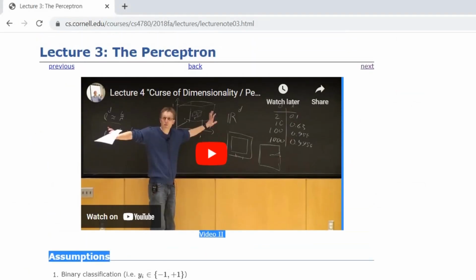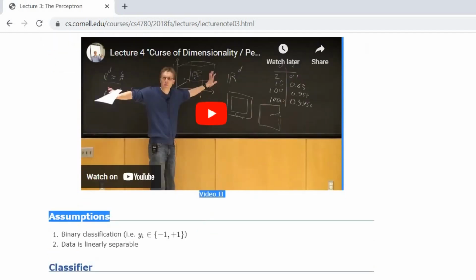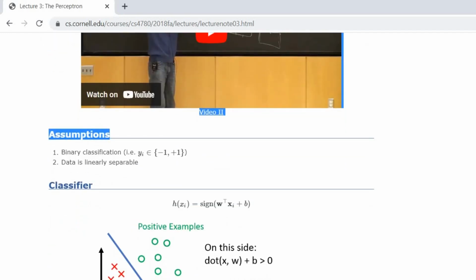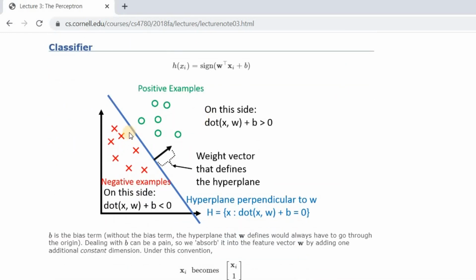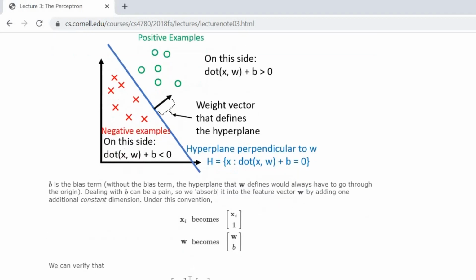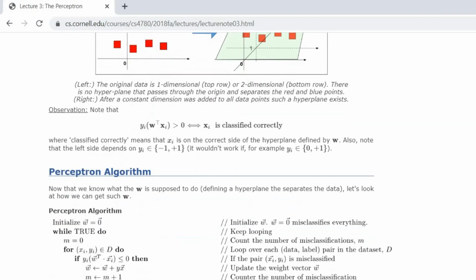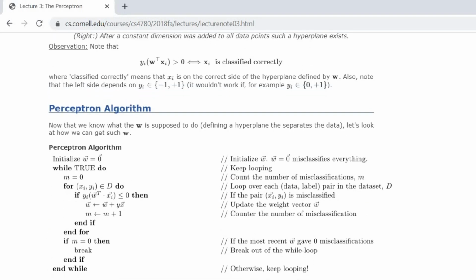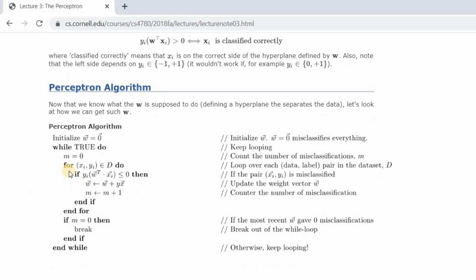So I followed this site and this lecture, and if I scroll down a bit, it does the exact same thing which we did in our video. These are the linearly separable data points which they had, and they proceeded with the perceptron algorithm where things are happening in a stochastic way. For each of the observations, they are performing a gradient update rule.